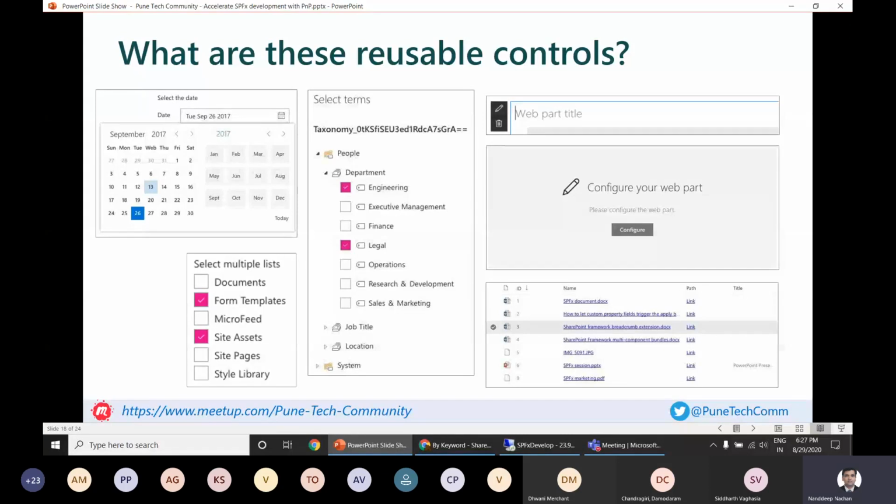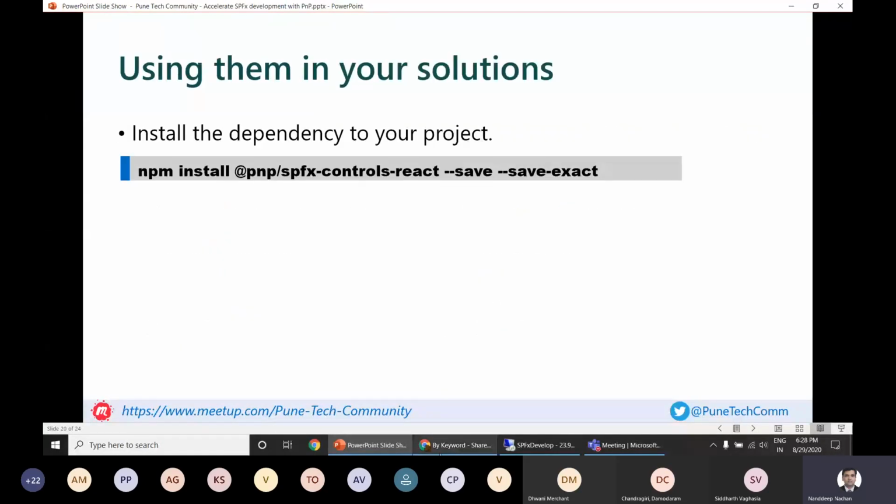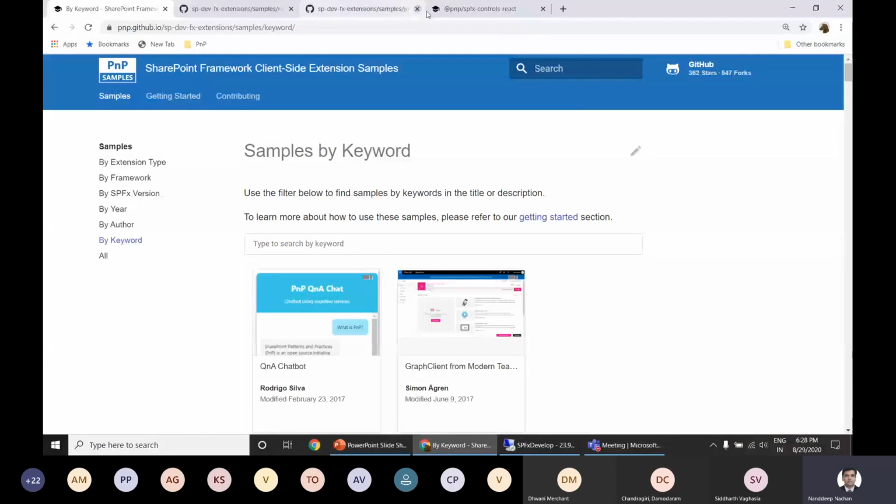One thing here is that we also do have field controls. In what context are these field controls used? This represents the React controls that can be used in SPFx field customizers to provide the rendering of fields which are similar to the out of the box experience. So for example, if you want to render a taxonomy field or a lookup kind of field, you can use these reusable controls to get that work done. So let's have a look at the repository, which will give you more idea.